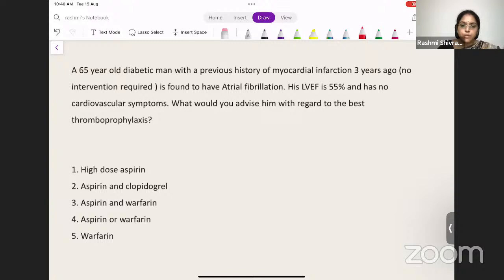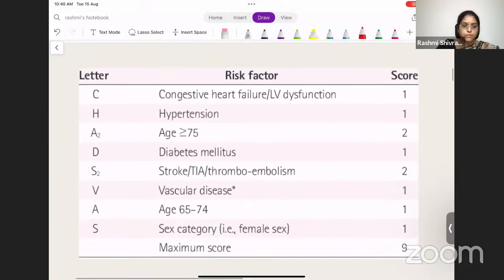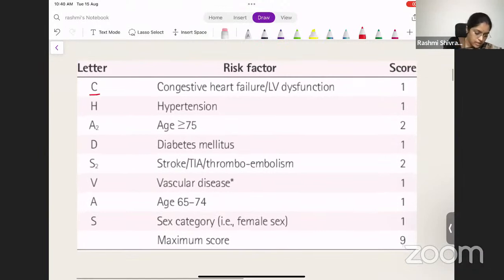So mainly, when the question about thromboprophylaxis comes up in a patient with atrial fibrillation, what should you do? You should find out the CHA2DS2-VASc score, isn't it? So you need to find out the CHA2DS2-VASc score. So this is the score, right?